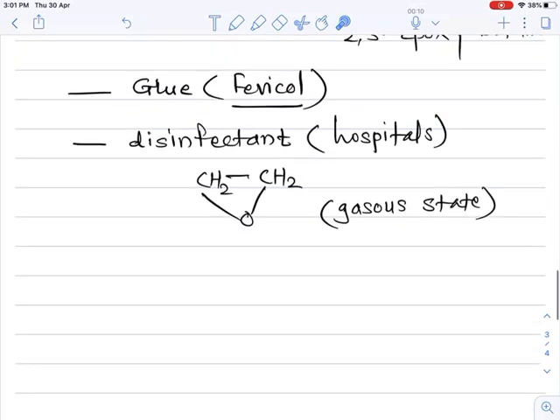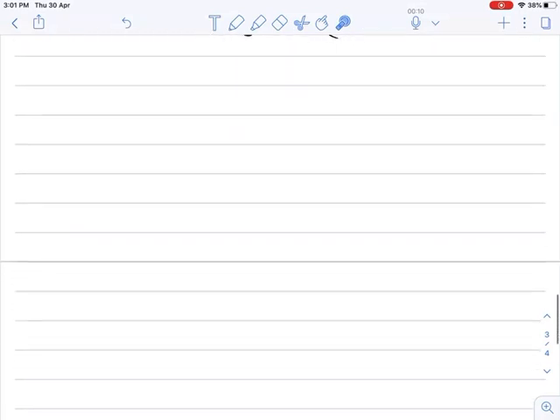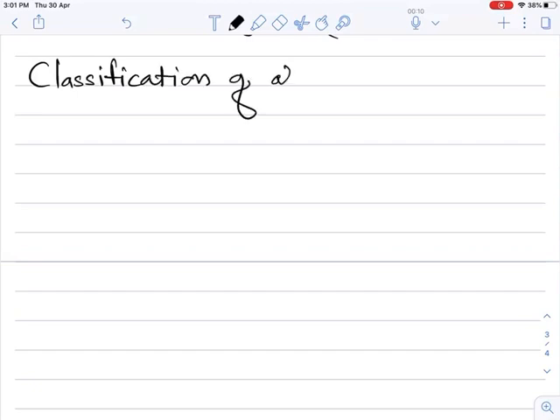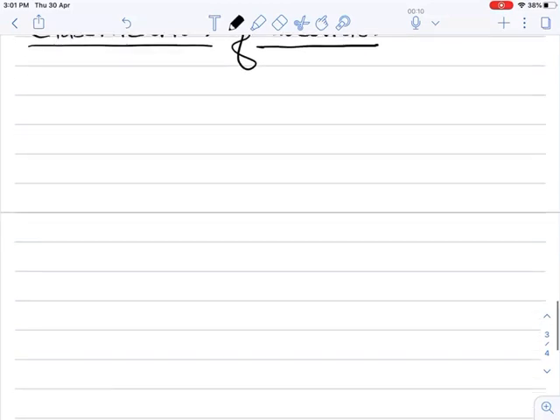Now the next part from this chapter is classification. First we will see the classification of alcohols, only alcohols, afterwards phenols and ethers. So alcohols are classified into different types.